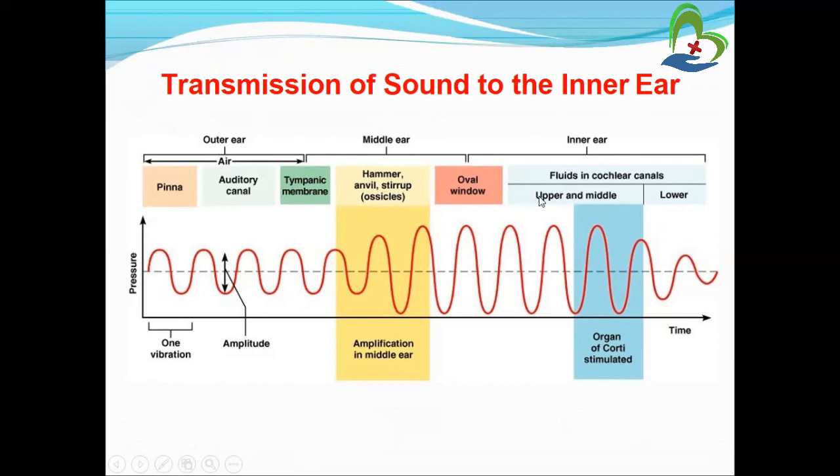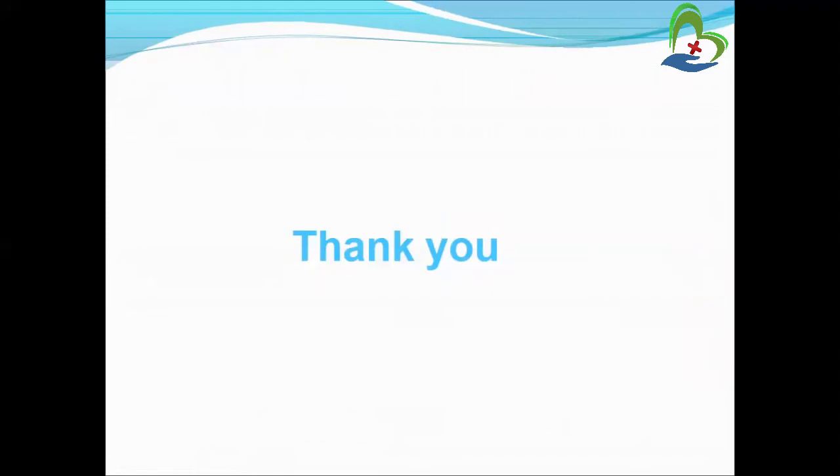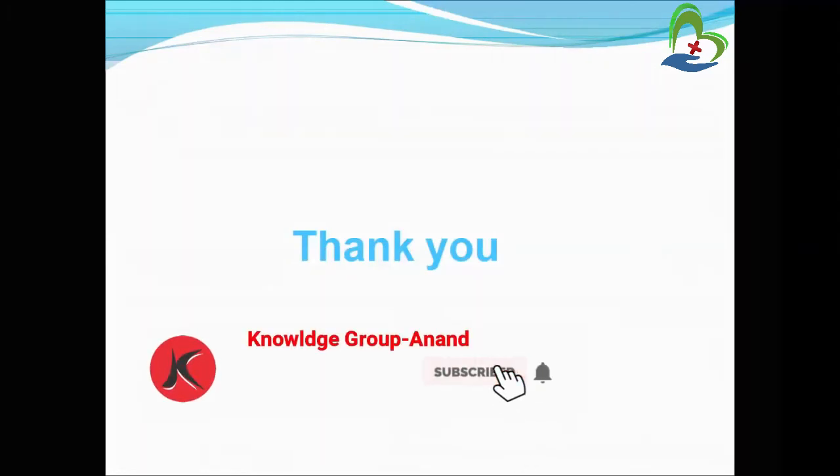So in the inner ear, what is the function? Fluid in the cochlear canal, and transmission of the sound wave in the upper, middle and lower parts. Here the vibration and pressure are also shown. The amplitude of the sound waves and the amplification process occur in the middle ear, and it passes through the organ of Corti in the inner ear. So this is the main pathway of sound wave transmission to the inner ear. I hope everyone understands this pathway of the inner ear. So this is about the ear and its parts: outer ear, middle ear and inner ear.